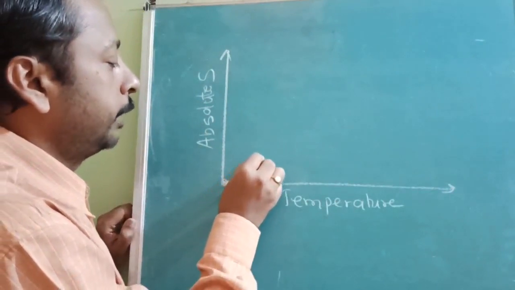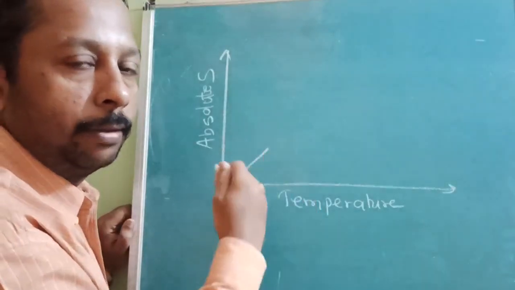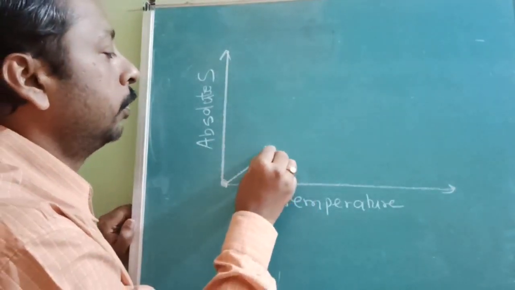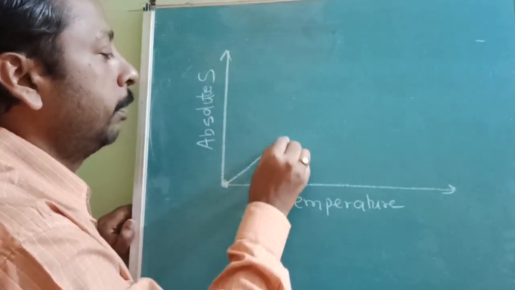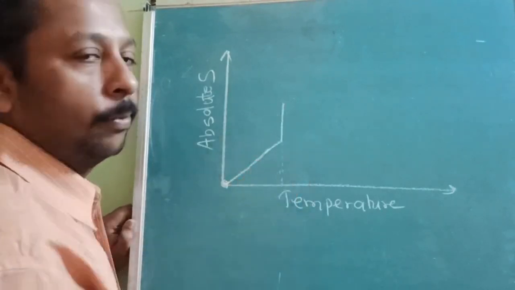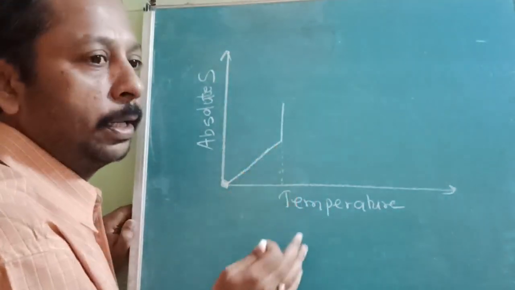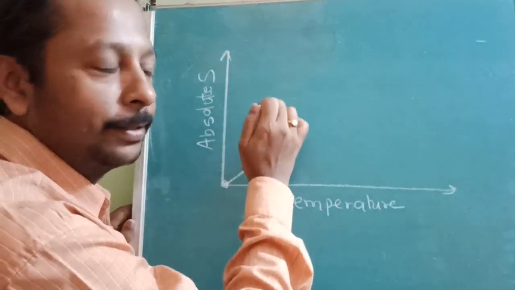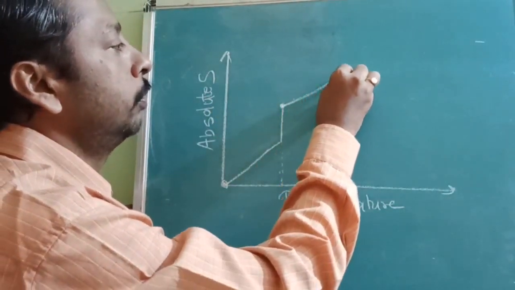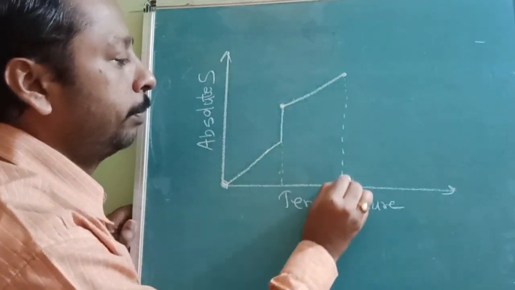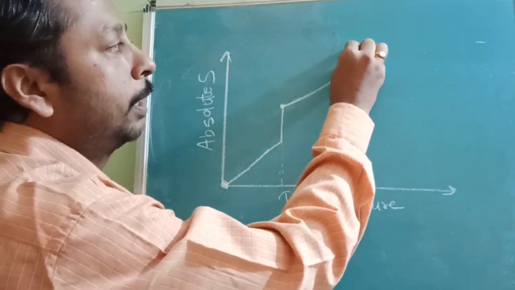Then what happens as temperature increases? The molecular kinetic energy will increase, and the molecules will start moving randomly. So entropy slowly increases, and at a certain temperature there will be a steep rise. What is this steep rise? The temperature is constant, but entropy suddenly zooms up. After some time, if you continue to heat, it again slowly increases, and at a certain temperature again a sudden jump. Then it again starts increasing.